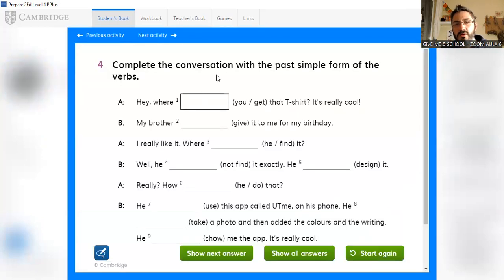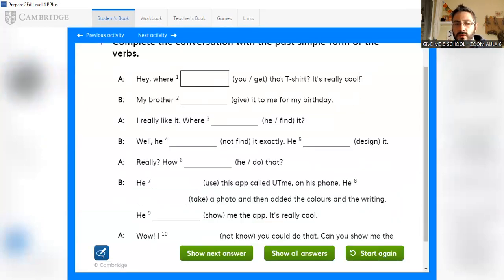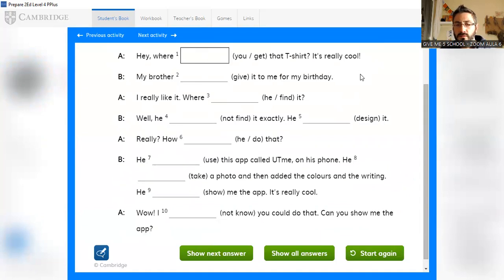So one more, my friend. Complete the conversation with the past simple form of the verb. Here you have the different options. This is a little bit more difficult. "Hey, wear that t-shirt. It's really cool. My brother it to me for my birthday."